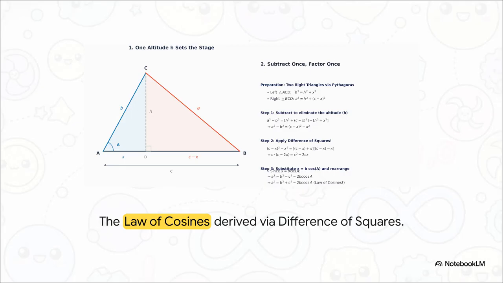Now here's where it gets wild. That exact same structural cheat code that saved Nano Banana's portfolio, it also shapes the physical geometry of our world. Normally, proving the law of cosines requires you to navigate this absolute maze of complex trigonometry. But if you just drop one altitude line to make 2 right triangles, apply the Pythagorean theorem, and subtract the equations, a difference of squares pops up right in the middle. It's a squared minus b squared. Simply factor that out using our master key, and the entire law of cosines reveals itself in just a couple of elegant lines. It completely proves that this math trick isn't just a spreadsheet hack. It fundamentally shapes the physical geometry of reality itself.